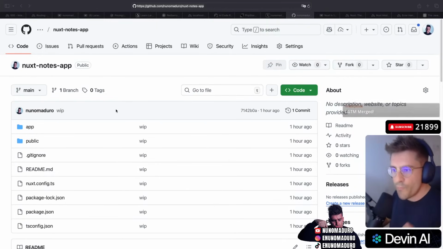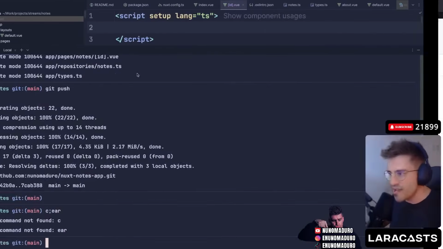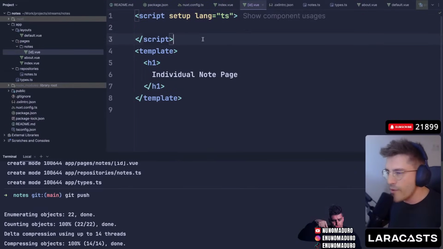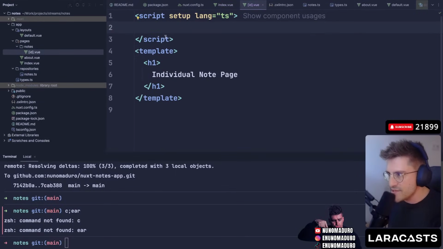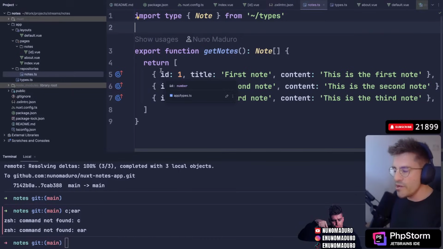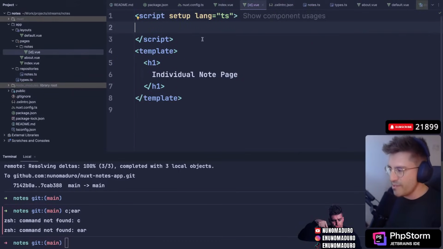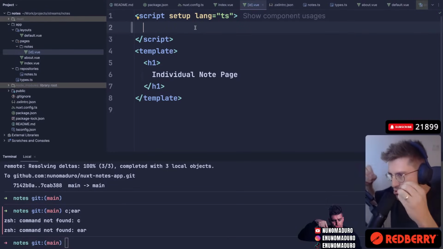Okay, so we got a whip. We are pushing to main directly, just like we love it, and we are good to go. Okay, chat. The next thing I want to do, man, is I want to be able to display the individual ID. So I want to know how exactly I fetch the ID I'm accessing to, okay?